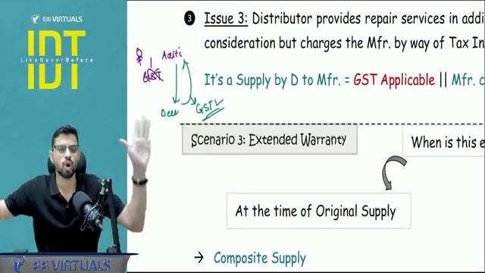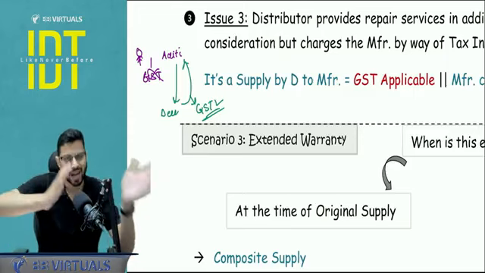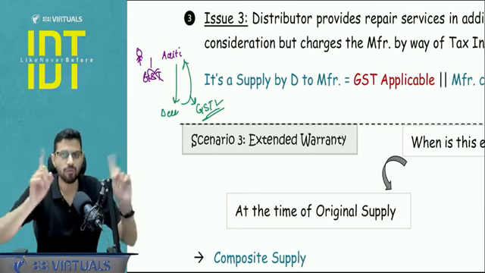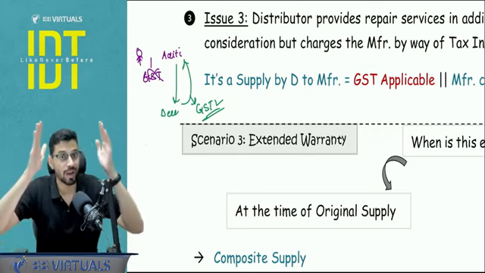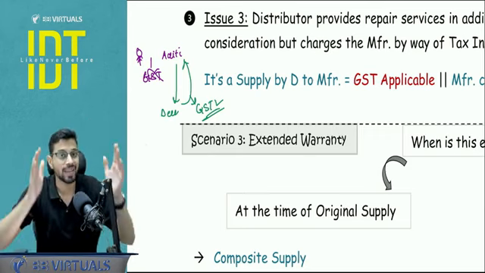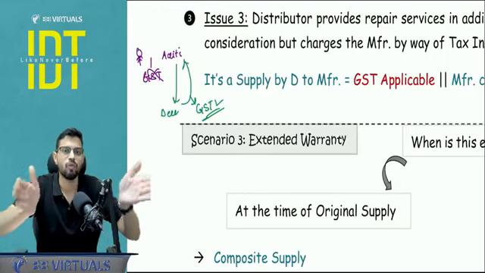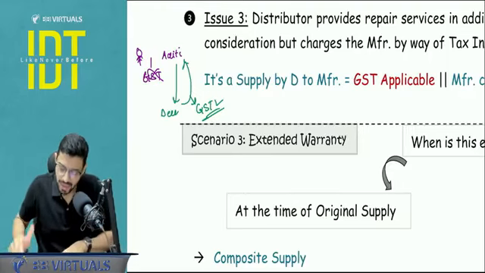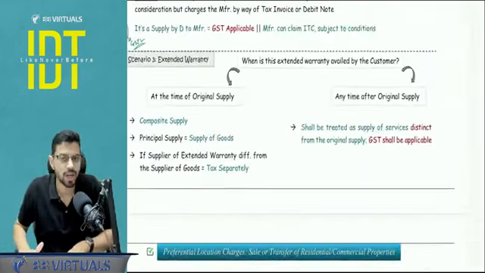So basically we saw 2 aspects, one of goods and one of services. Goods you have to pay attention in the paper with respect to when the distributor is involved, and that too how the distributor and the manufacturer are dealing with each other. Next comes the concept of extended warranty.